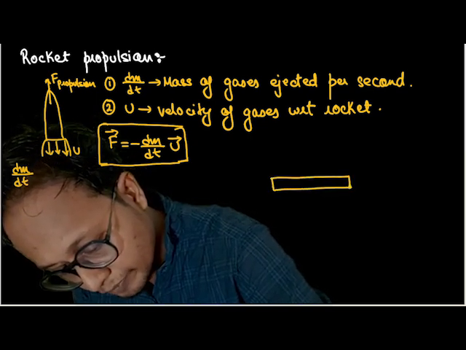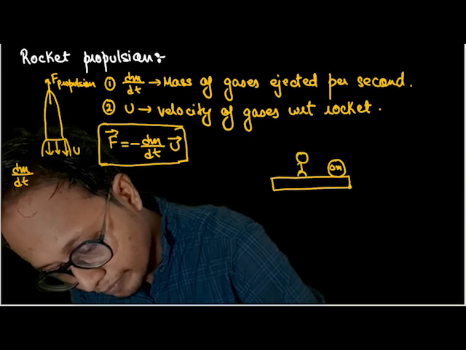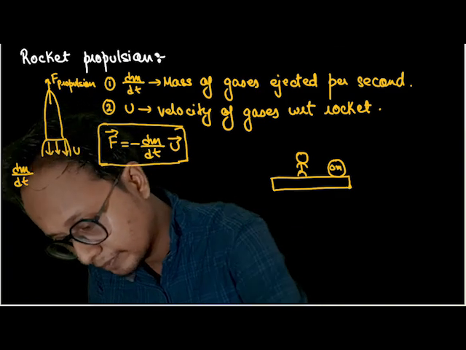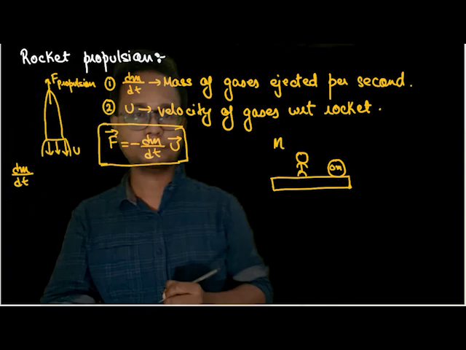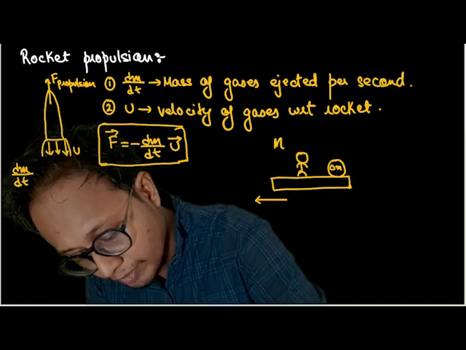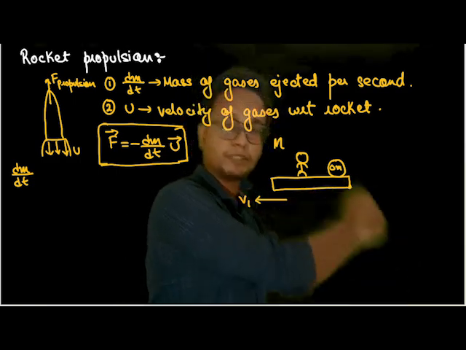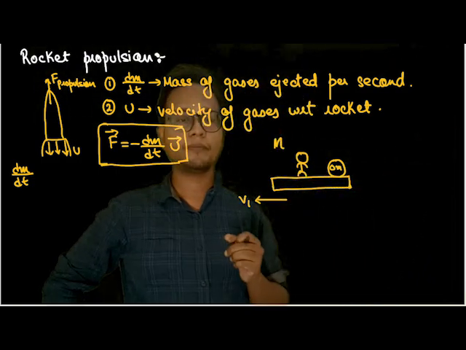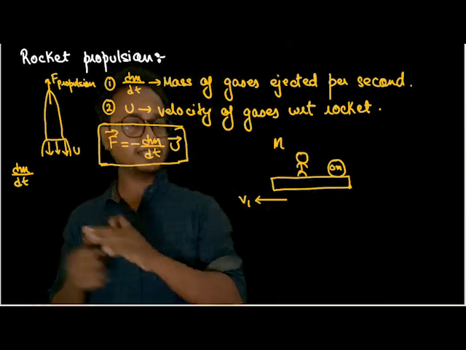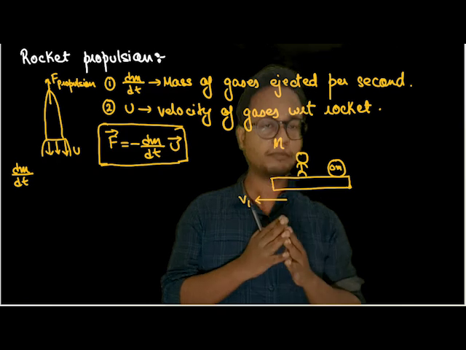On this sledge, there is a mass delta m kept, and there's a person. The person and the sledge both weigh capital M mass. Now this entire system was moving with, let's say, v1 in this direction. What this person does is he picks up the stones and throws them. Himself plus the sledge will accelerate, or increase the velocity, in this direction. That's what conservation of momentum tells us, isn't it?